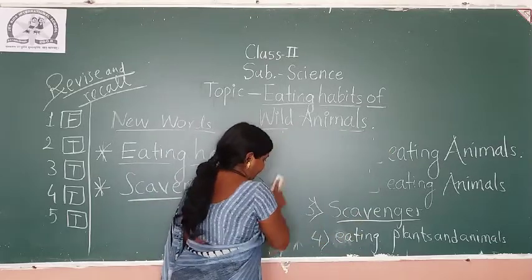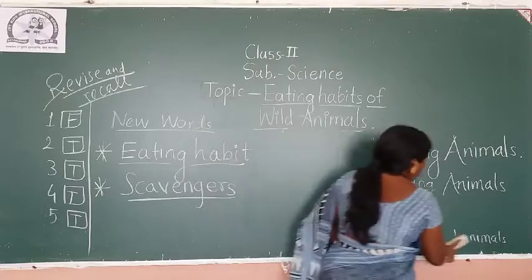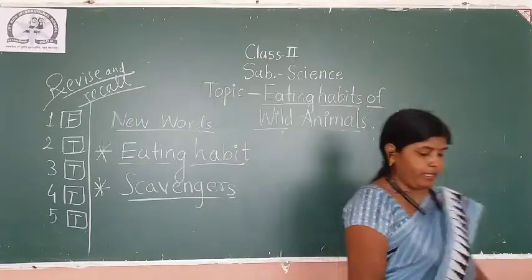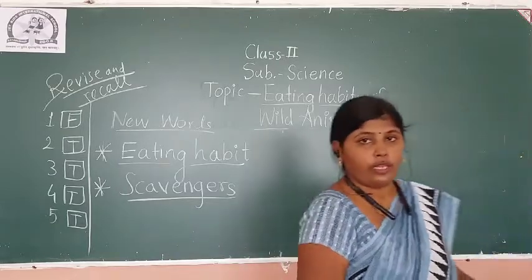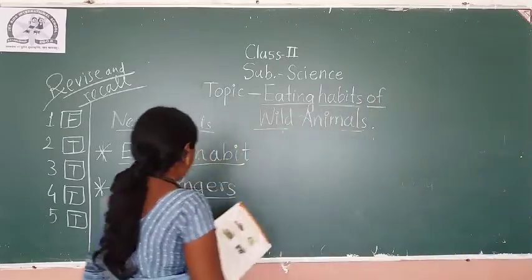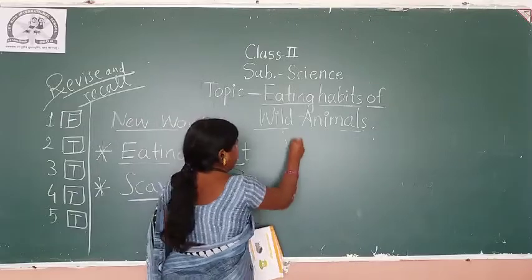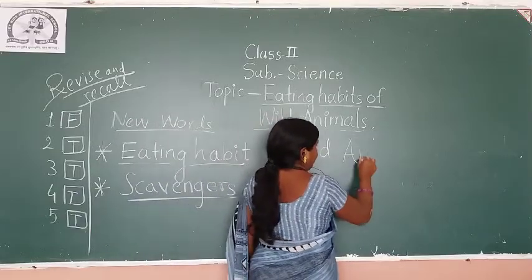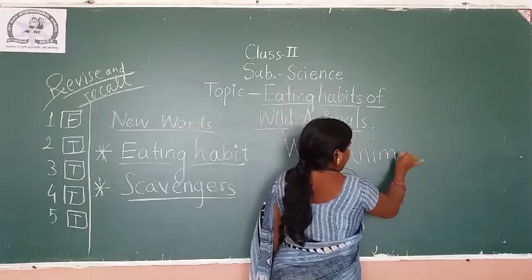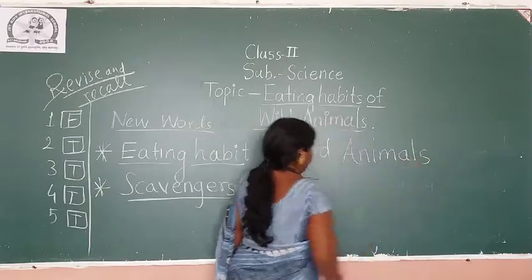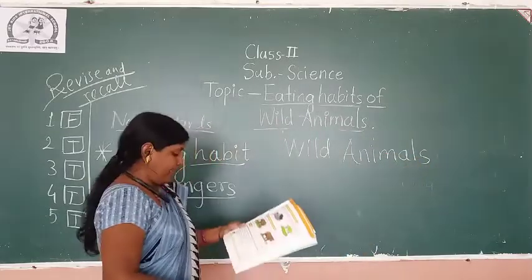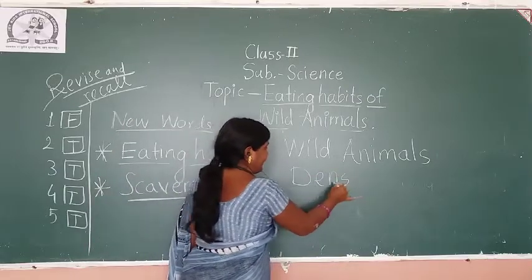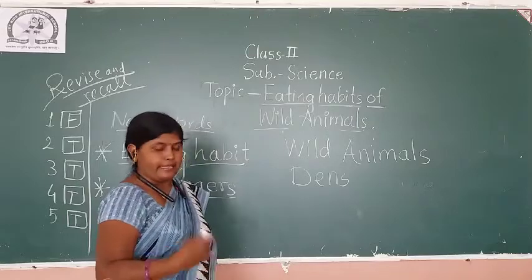Now let us take the point. Let's say together. In that they have given us a few words. Okay, these are the new words we can say. So these words you have to learn. Okay, for example, wild animals. So you have to say after me. W-I-L-D, wild. A-N-I-M-A-L-S, wild animals. Next is dens. D-E-N-S, dens.